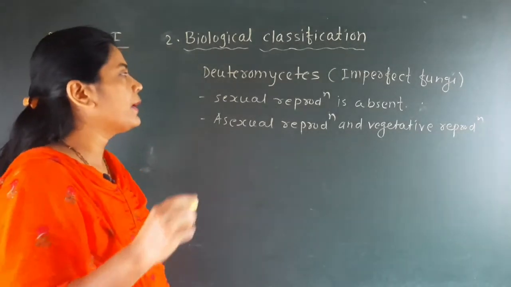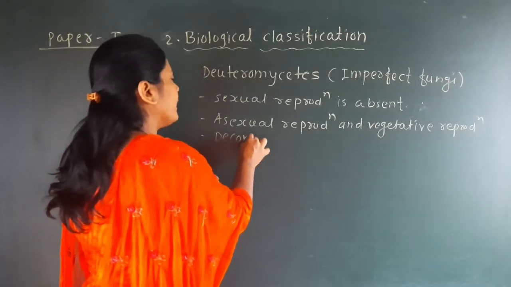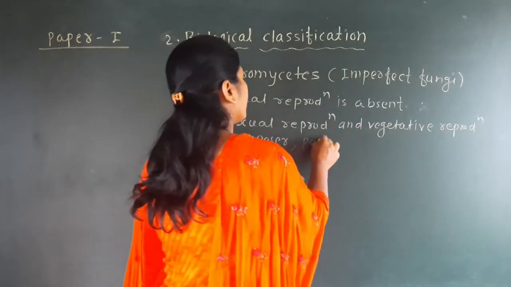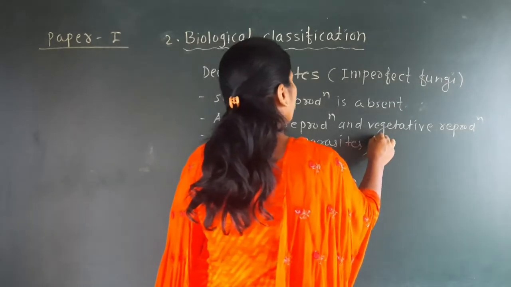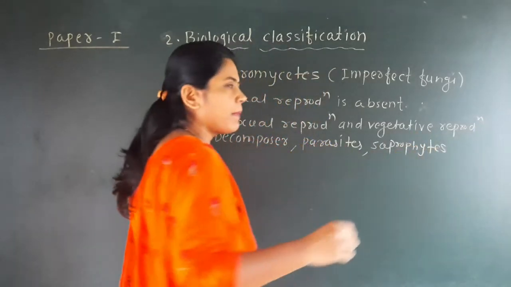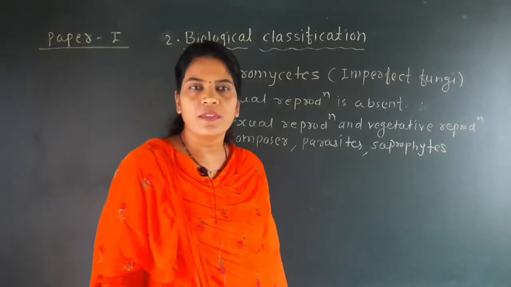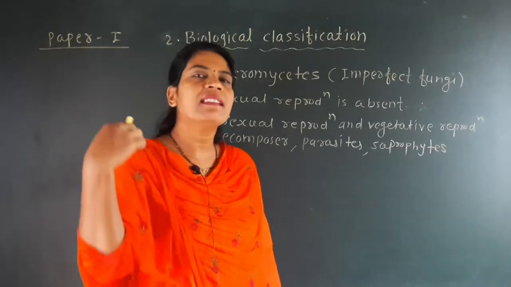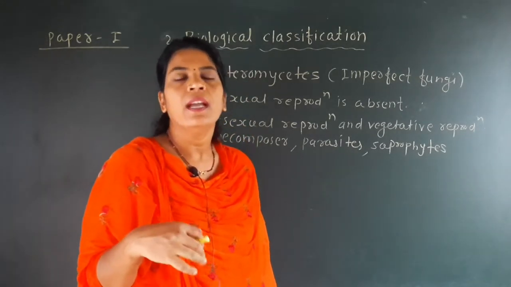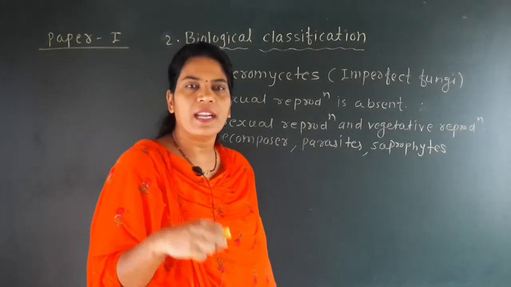If we see the habitat of the Deuteromycetes, mostly they are of the decomposer category. Some may be parasites, some may belong to the saprophytes, types that we have already discussed. Mostly these fungi are decomposers. They are responsible for the recycling of nutrients, because decomposers decompose the body of an organism into the soil, and the minerals from that body get mixed in the soil.